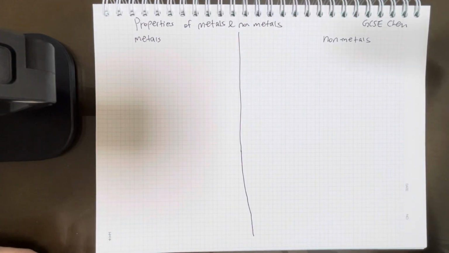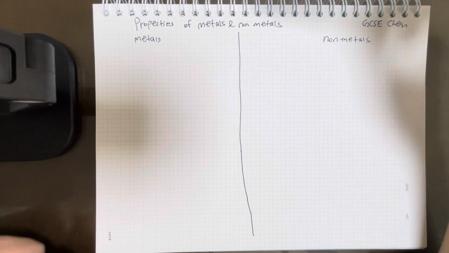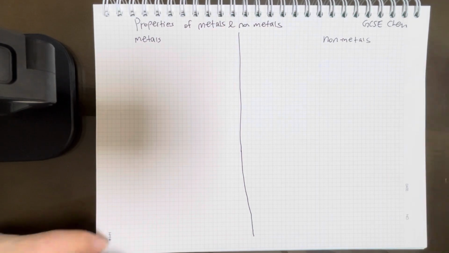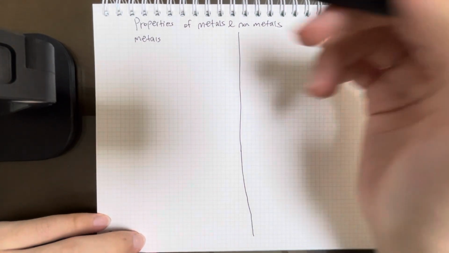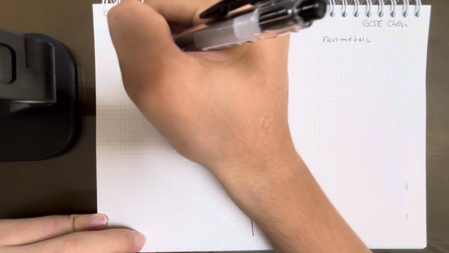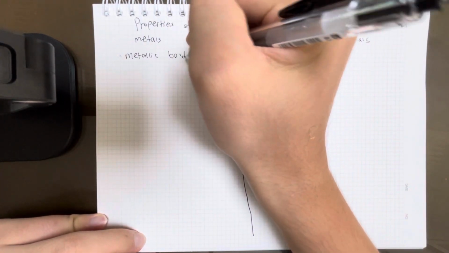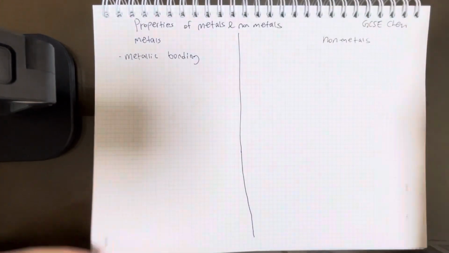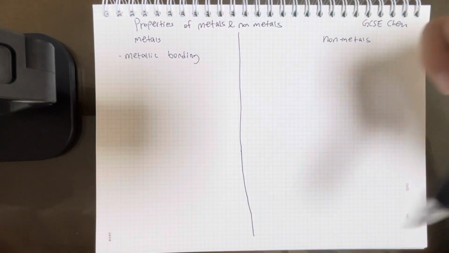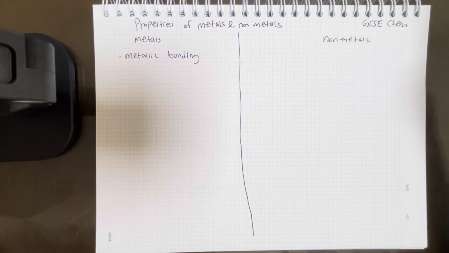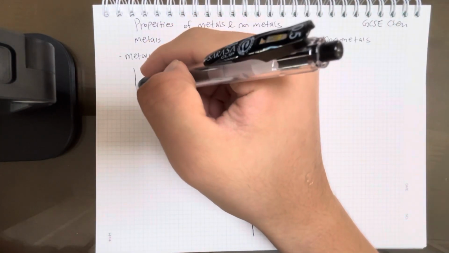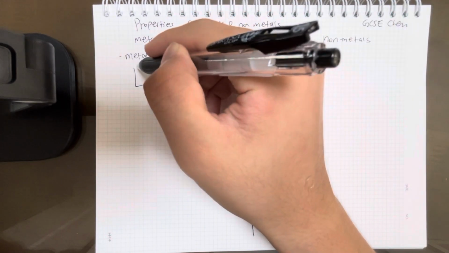Let's take a look at some of the physical properties of metals and nonmetals. So metals bond in this method called metallic bonding. So they bond metallically. Metallic bonding, as it says in the name, metallic, can only happen within metals. I'll go more in depth into this in future videos, but just a brief explanation of metallic bonding would be this.